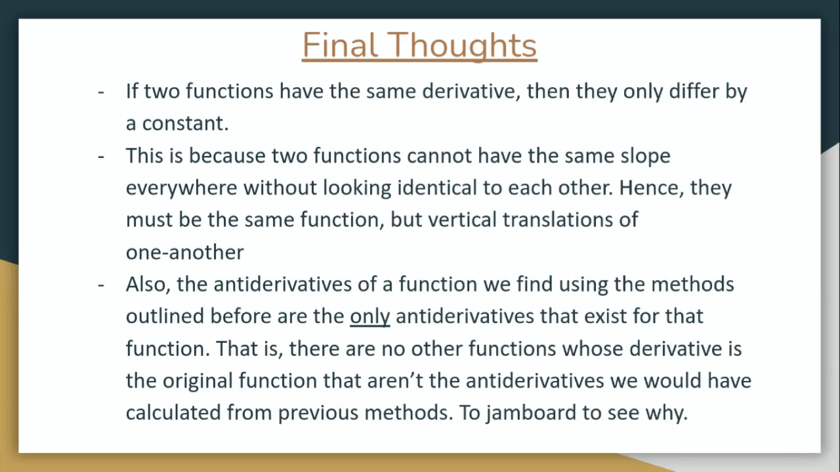Even if we define a super weird function, no other function would exist that would have the derivative of 2x. It has to be in the form of x squared plus c. Cool. That's all it's saying. The only antiderivatives of 2x are x squared plus c. No other function exists with that property. Does that kind of make sense? That definitely makes sense.